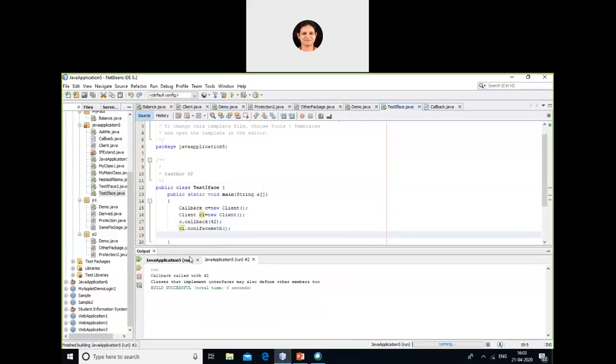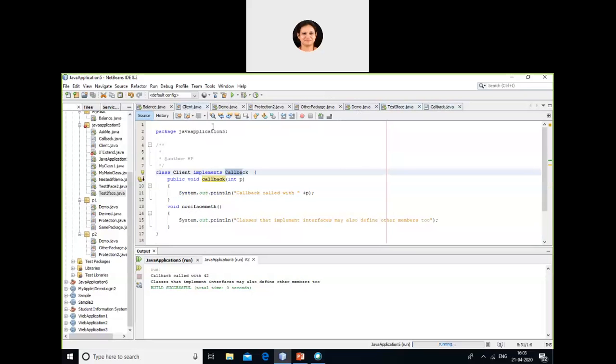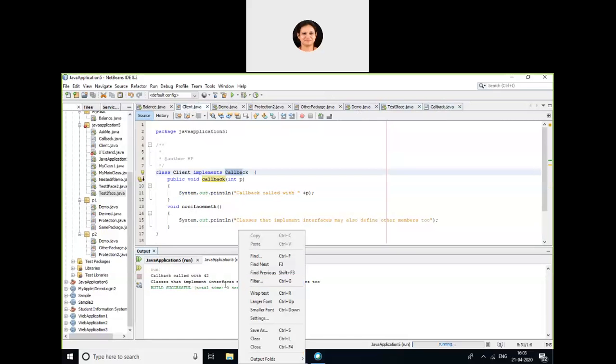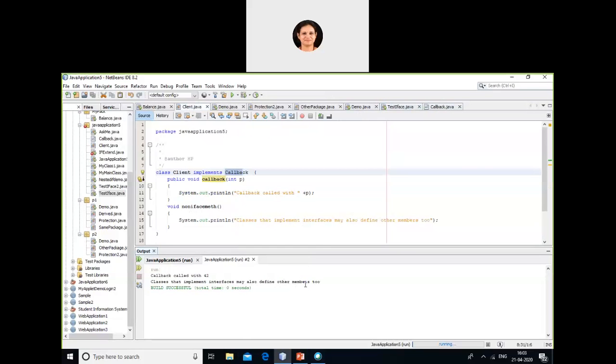See here. Now it's printing callback called with 42. That is the first statement. Callback called with P. P is nothing but 42. Then it is printing classes that implement interfaces. See here. Classes that implement interfaces may also define other members too. This one. Okay. So this is what I'm trying to do with interfaces.